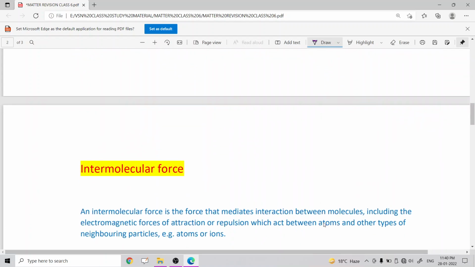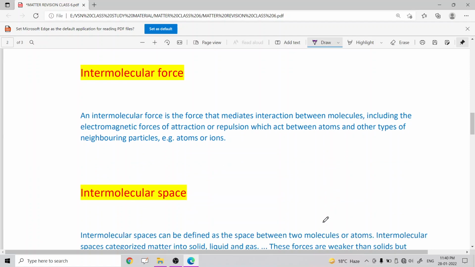So we will discuss intermolecular force first. An intermolecular force is the force that mediates interaction between molecules, including the electromagnetic forces of attraction and repulsion, which can act on atoms and other types of neighboring particles, for example atoms or ions. Or you can say that the molecules of a substance are held together by a force of attraction between them. This force is called intermolecular force.